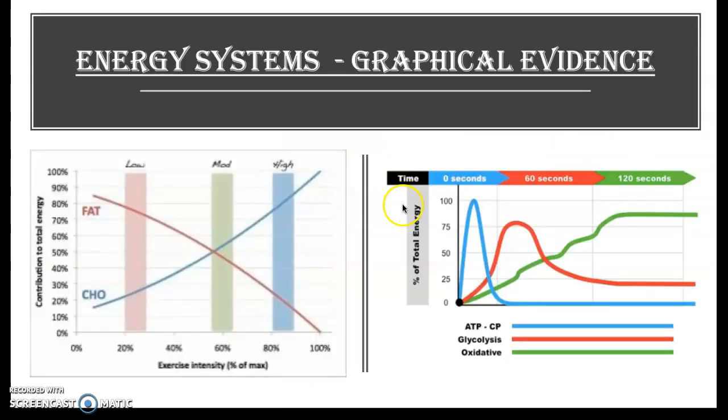And here we just have two graphs showing some evidence for the different energy stores that we can use and how we use our energy in the different energy systems. So fats are mainly used as a last resort in aerobic activities, and this is because they are large molecules that need to be broken down, and this is difficult at the start of exercise, especially in a short duration. Because they are complex, they need to be broken down over a longer period of time, and this is because fat oxidation increases as exercise goes on, and so they can be broken down faster.